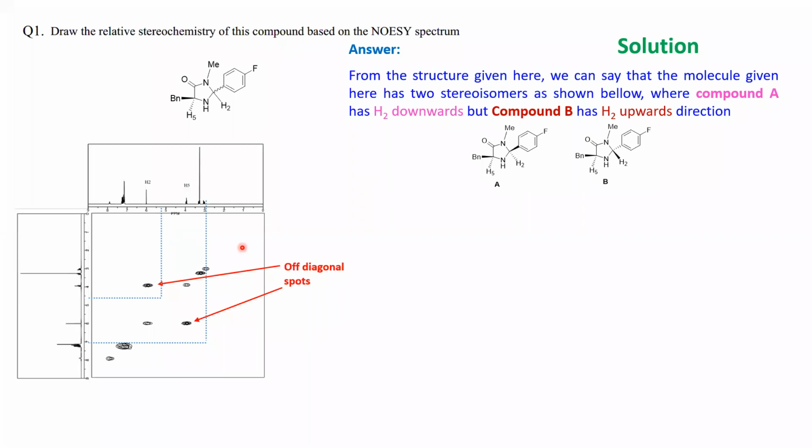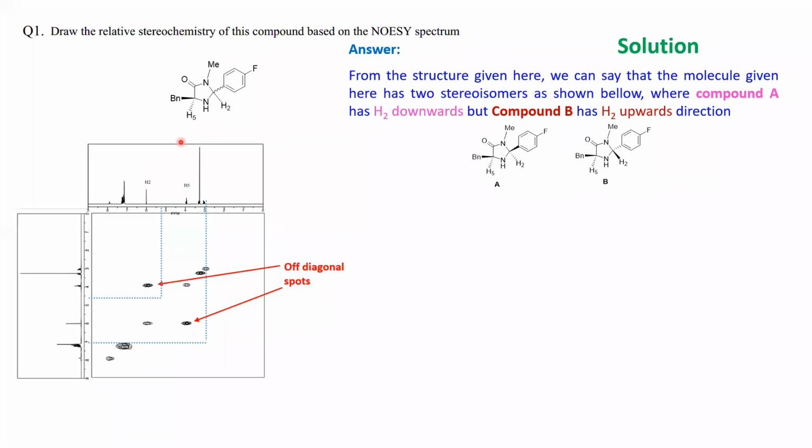They are not connected directly, but they are close enough to each other to have spatial interaction. And in NMR, we find enhancement due to polarization transfer if the two nuclei are close enough.